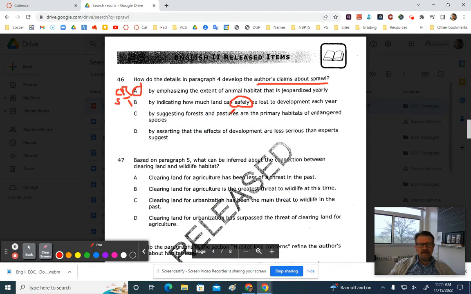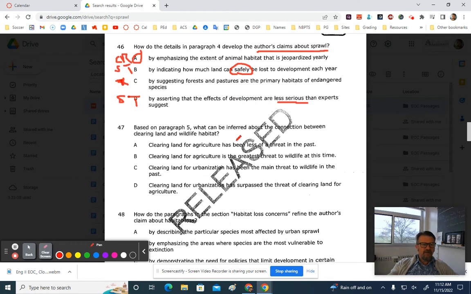We might call that a words from the passage trap, but forests and pastures are not the primary habitats of endangered species. So we'll call that a words from the passage trap because it does have the word forest in there. D, by asserting that the effects of development are less serious than experts suggest. Okay, so the less serious is going to make that a strike. He is emphasizing how important the effects are from the experts. Okay, that's 46. Correct, strike, words from the passage trap, and another strike. Pause the video, make sure you get on that one.